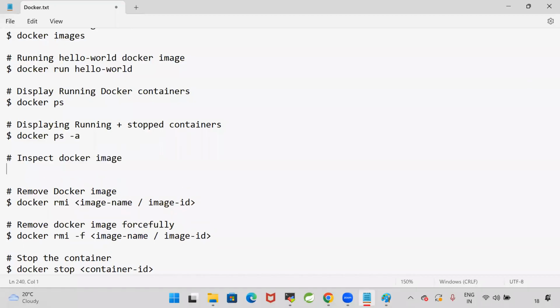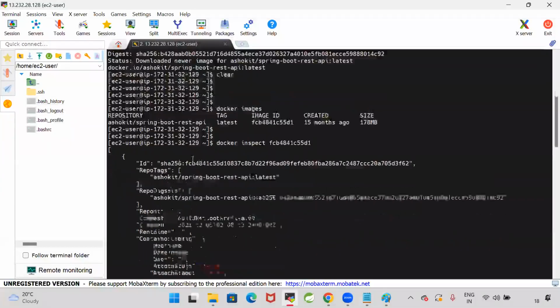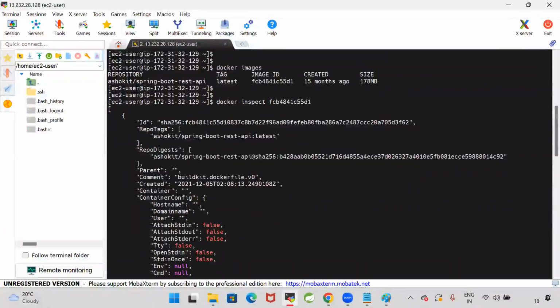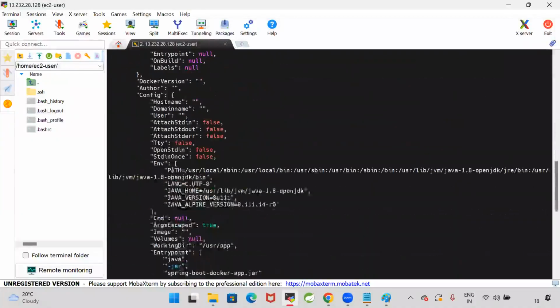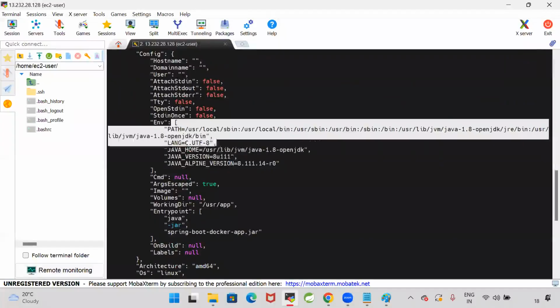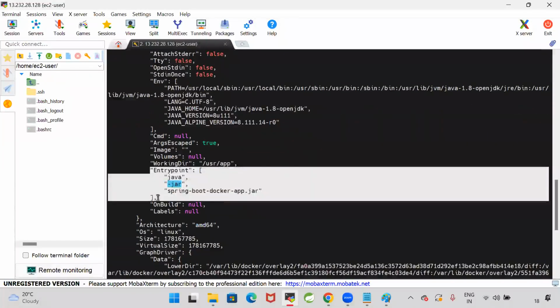To inspect the Docker image, we will go for docker inspect image ID. If you do the inspect, that means we are doing the postmortem on the Docker image. So we are seeing what all the information is available. This is my image name, and these are the containers. That container is not available currently with this image, and the Docker version, and the environment which is used to run this application, and the command that we are using to run this application.